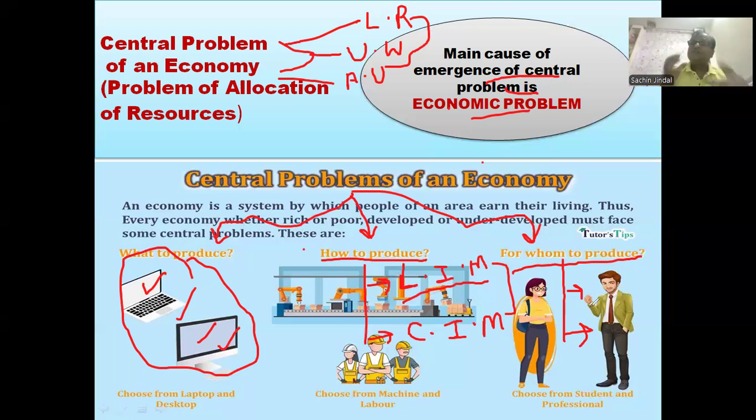The first thing which will support my statement is that inequality is seen in personal distribution. पर्सनल डिस्ट्रीब्यूशन. डियर स्टूडेंट, क्या मतलब है इसका? और दूसरा है फंक्शनल डिस्ट्रीब्यूशन.